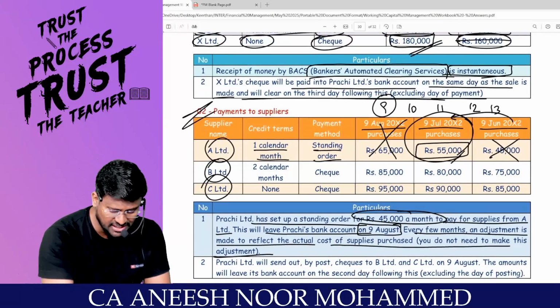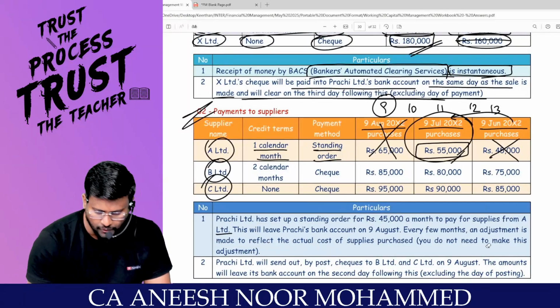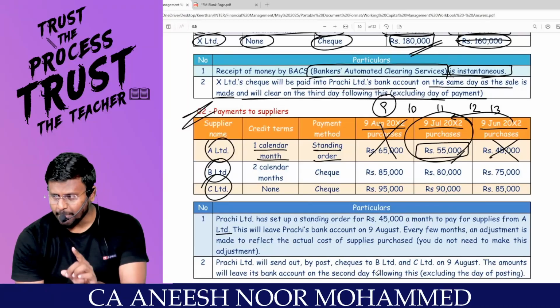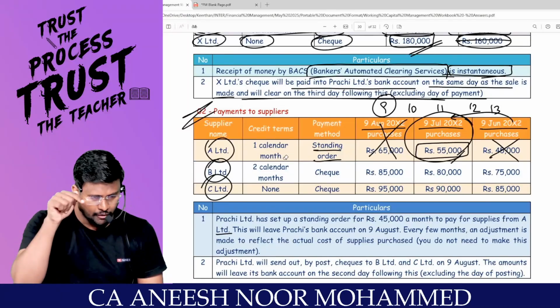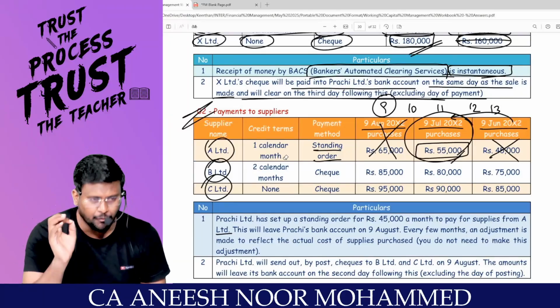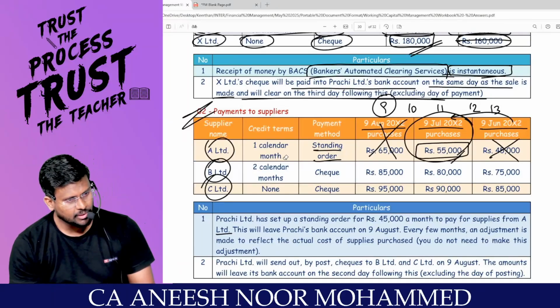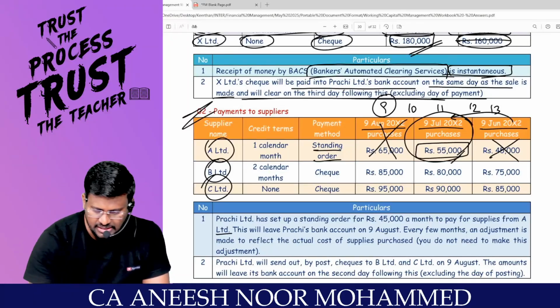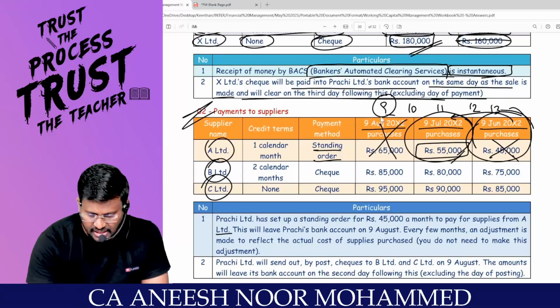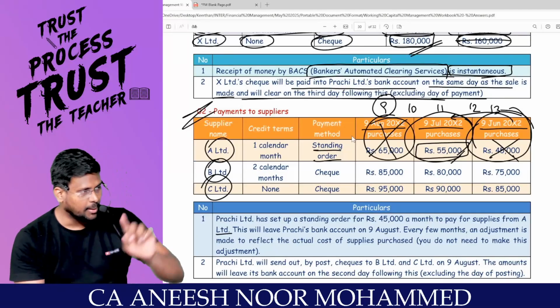55,000 purchase I made on 9th of July. Correct? That payment I will make exactly after one calendar month. That means on 9th of August, I will make 45,000 rupees payment. Am I right? Yes, sir. Are you really with me? Sir, clearly understand? This is irrelevant data for this month. It will come only in the next month.